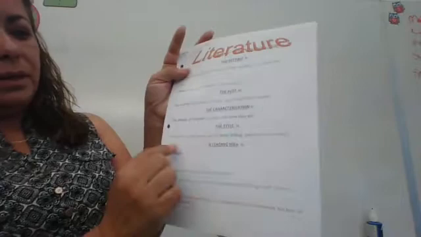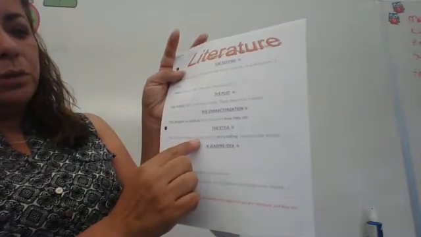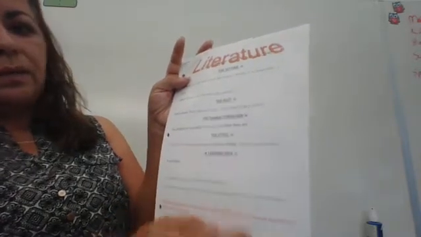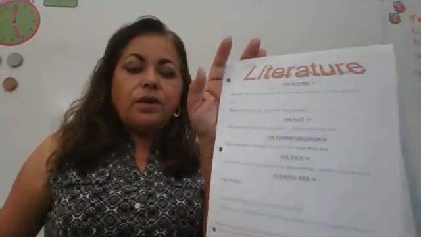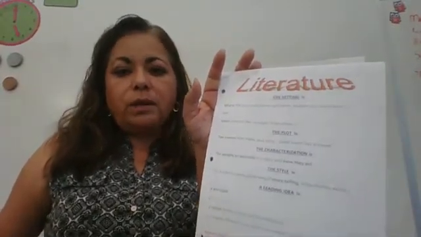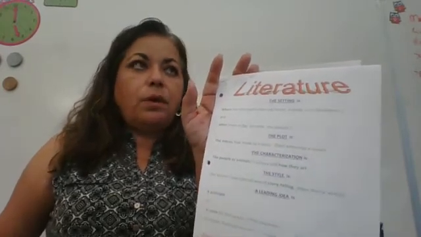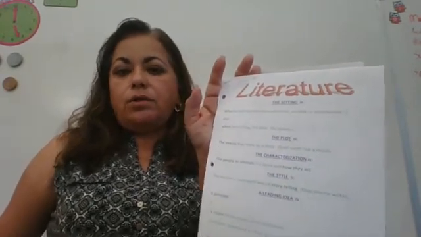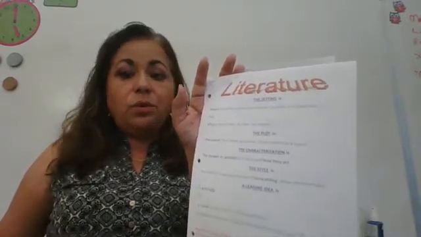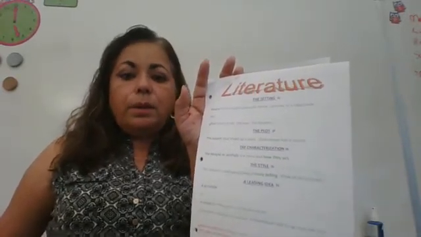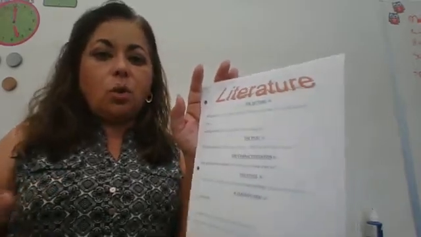Style is the author's own special way of storytelling. Every author has their own way of telling a story. You might read a book by one author and think it's kind of boring. Then you'll read a different author and you really like the way he writes. People tend to usually pick authors according to their style of writing.